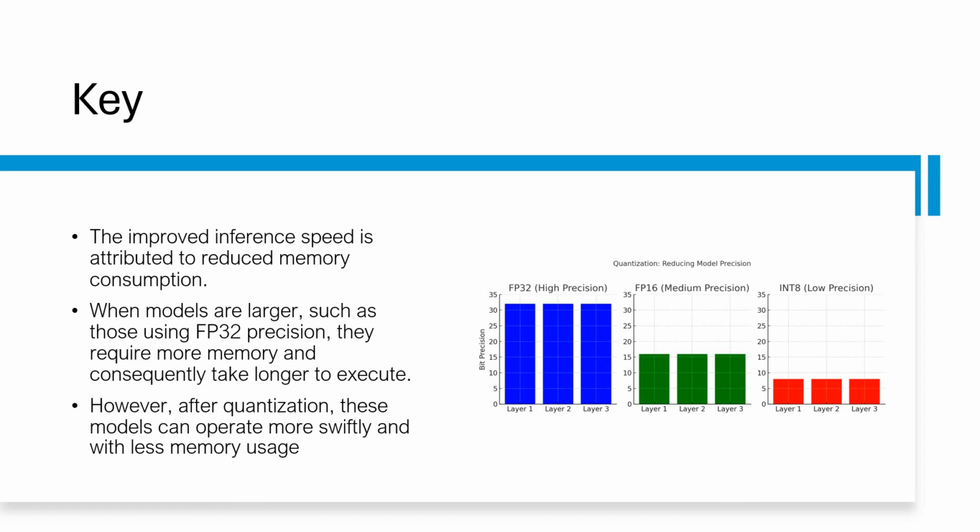I've given you a very simple example, and this picture is again going to show you how exactly quantization is going to help you in reducing the model precision from FP32, which is high precision, to FP16, which is medium precision, to int8, which is low precision. That way, it's going to be very interesting.